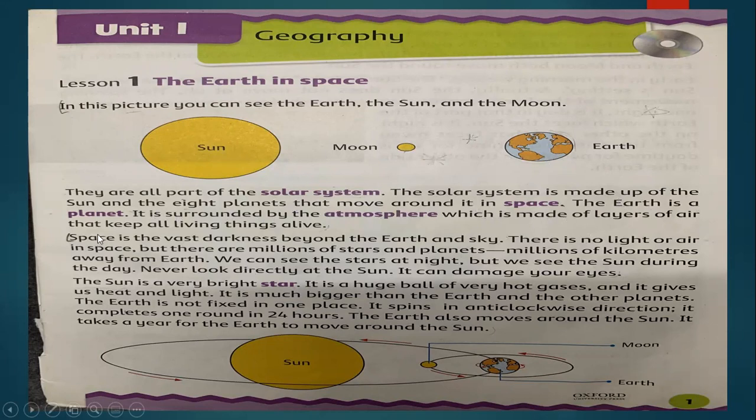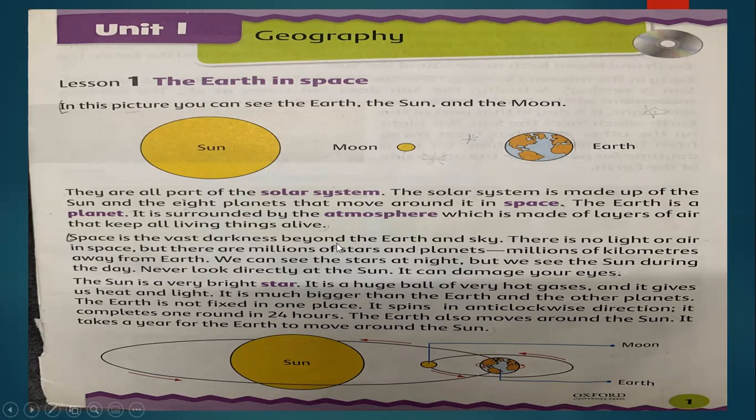The earth is a planet. From the 8 planets, our earth is in the 3rd position in the solar system. It is surrounded by the atmosphere, which is made of layers of air that keep all living things alive. Our earth is surrounded by air. This is called atmosphere. But when we go out in space, there is no atmosphere. It means no air. Atmosphere is made up of layers of air because air has oxygen. That's why it keeps all living things alive.